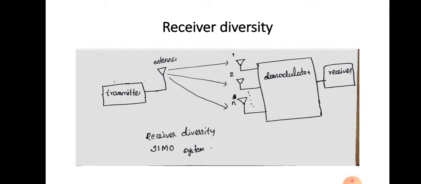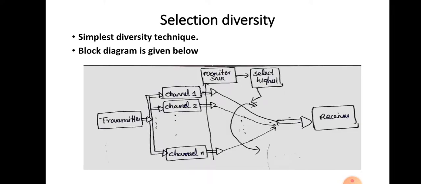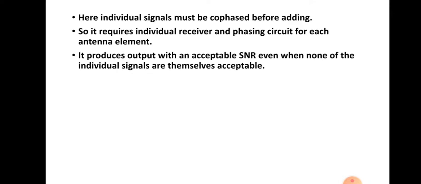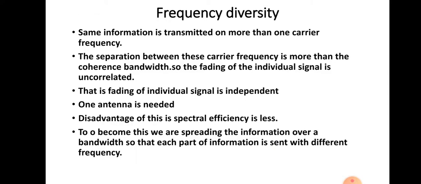Next, space diversity has selection diversity, feedback or scanning diversity, maximal ratio combining, and equal gain combining. These are all space diversity techniques. Before that, let us move on to frequency diversity. Here diversity is attained in terms of frequency.